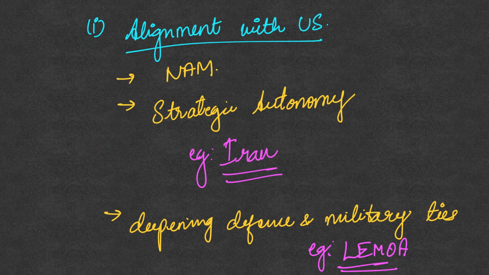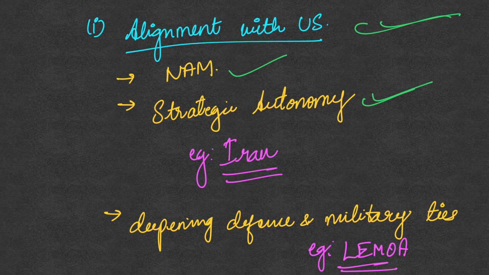So now we'll have an analysis of this closer alignment with the US and this coupling with domestic politics. When we talk of alignment with the United States, though we have time and again said that the non-alignment movement is no longer applicable because it was applicable in a bipolar world, but now we are living in a multipolar world, where there are not just two superpowers, but every country is developing independently and strongly. So NAM is no longer relevant because there is a transition from bipolarity to multipolarity. So we have time and again stressed India's strategic autonomy: irrespective of NAM not being relevant now, India has always had strategic autonomy and we take independent decisions.